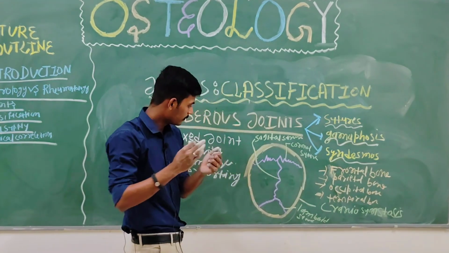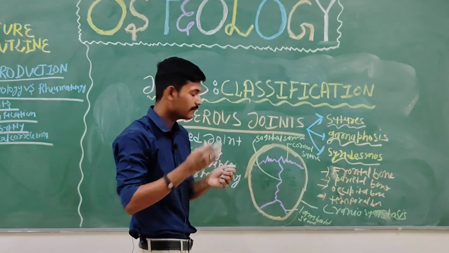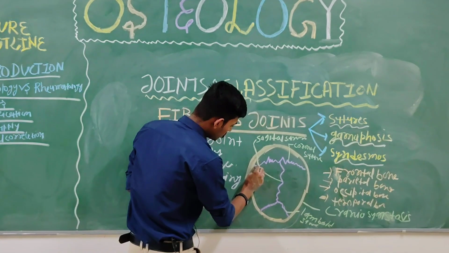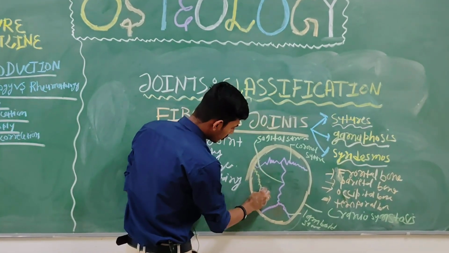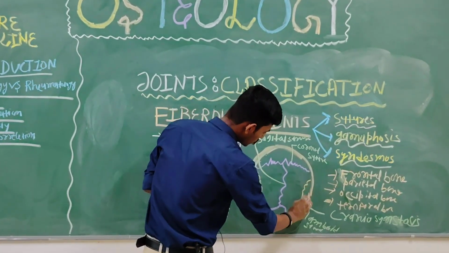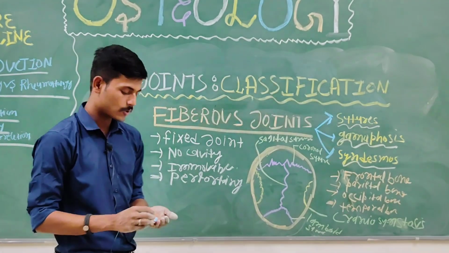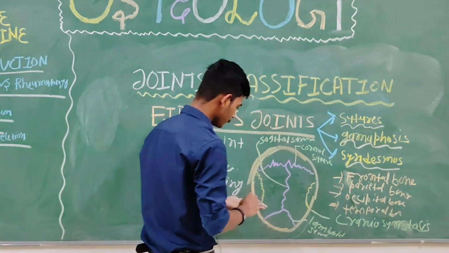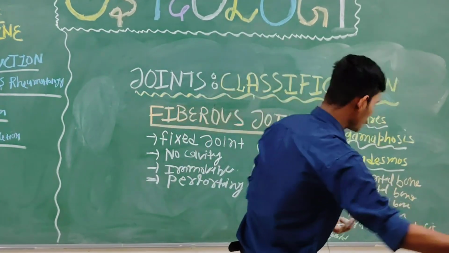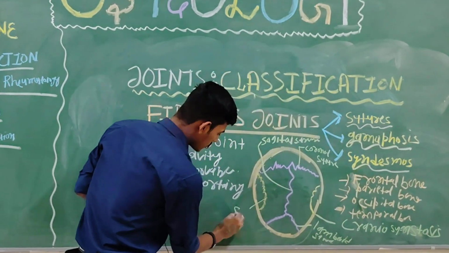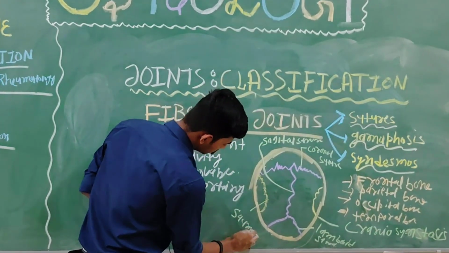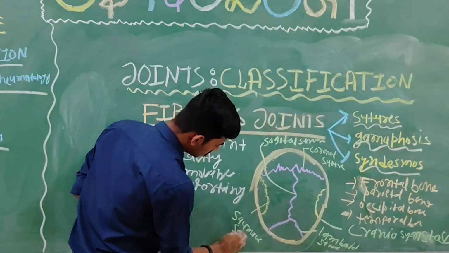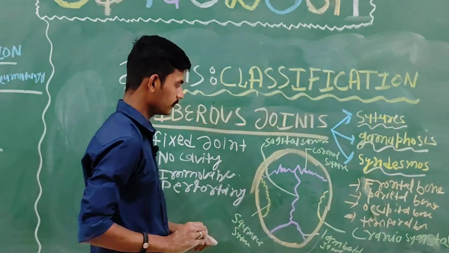okay. We can see it by the lateral view. That is your temporal bone. You also have the temporal bone, okay, and there is a suture. This type of suture is called the squamous suture, okay. This type of suture is called the squamous suture. Squamous suture.